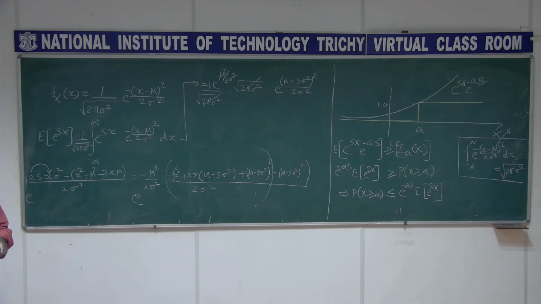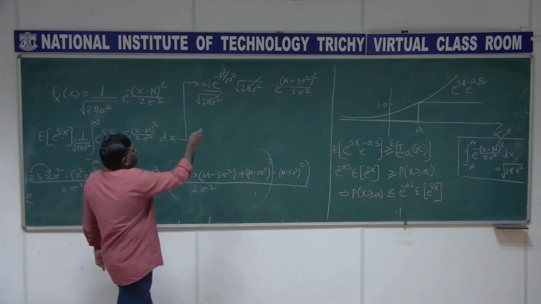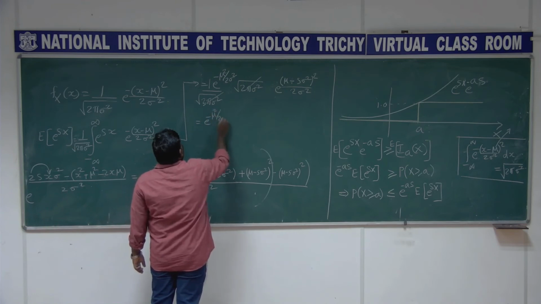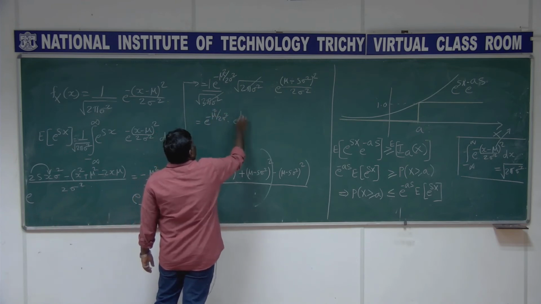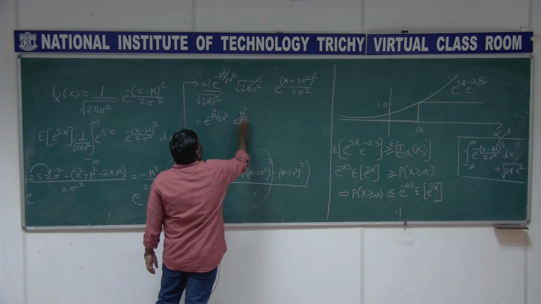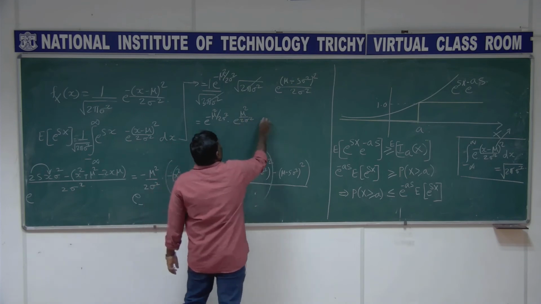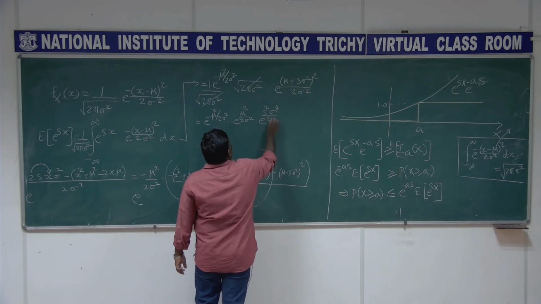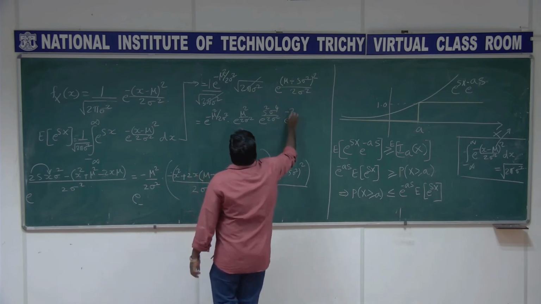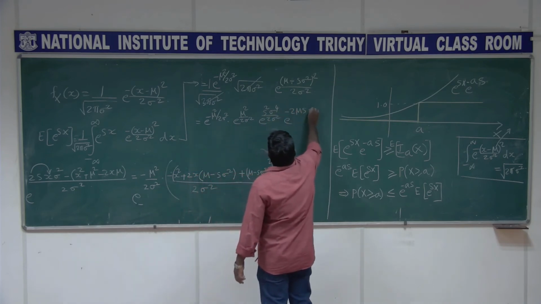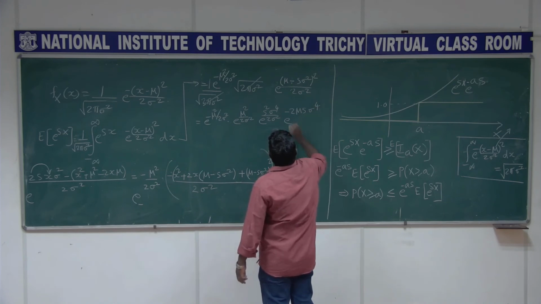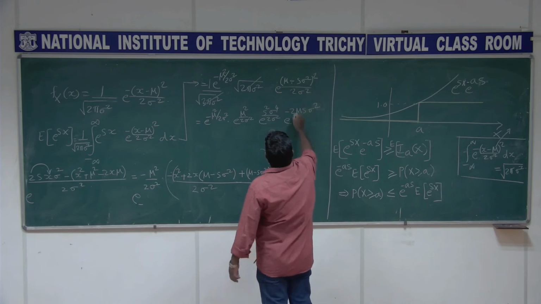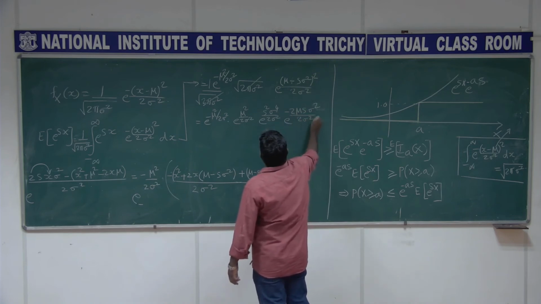Can you simplify this? What is that you get here? So this is e power minus mu squared by 2 sigma square, and this is mu square by 2 sigma square e power s square sigma power 4 by 2 sigma square e power minus 2 mu s sigma power 4. No, sigma square, 2 mu s sigma square divided by 2 sigma square here, right.